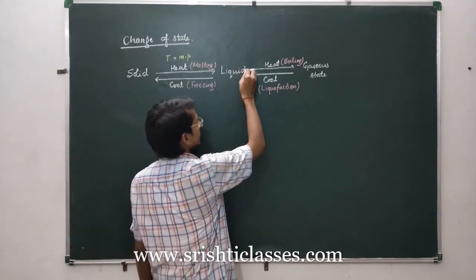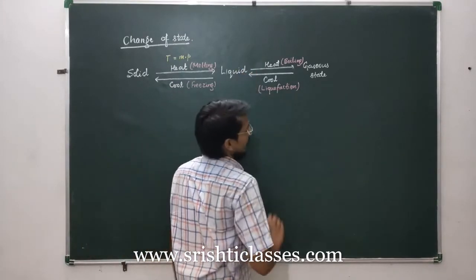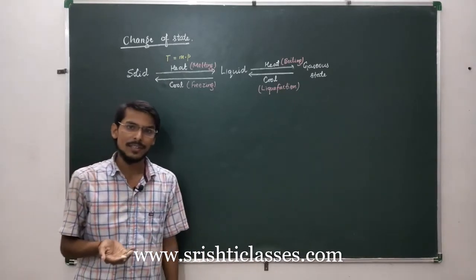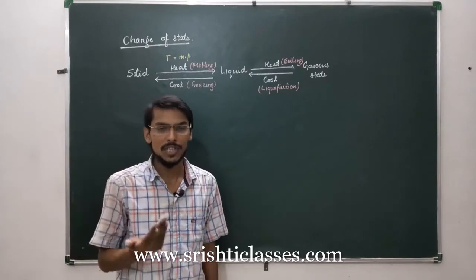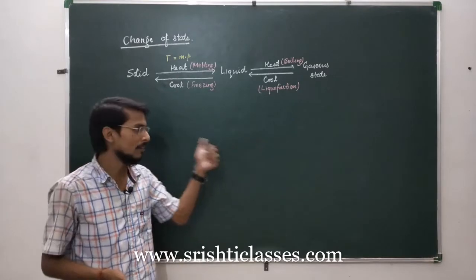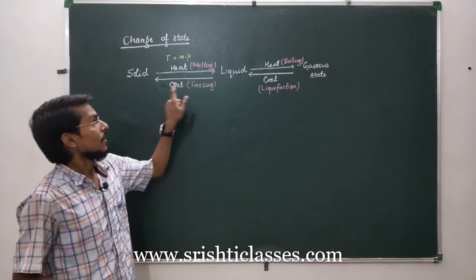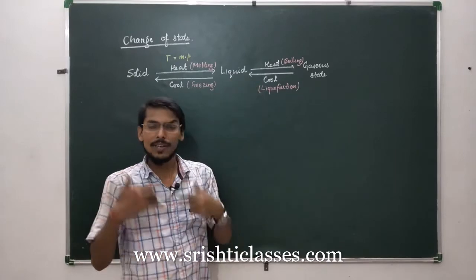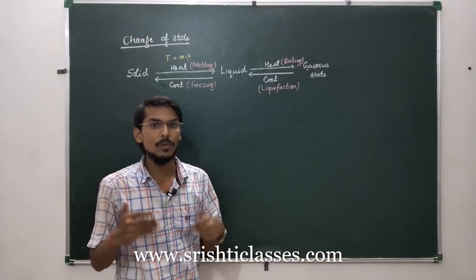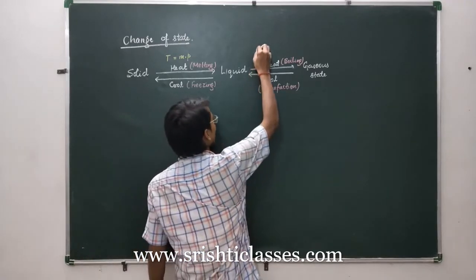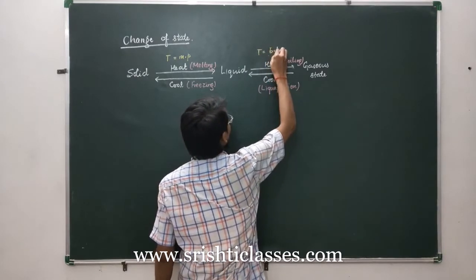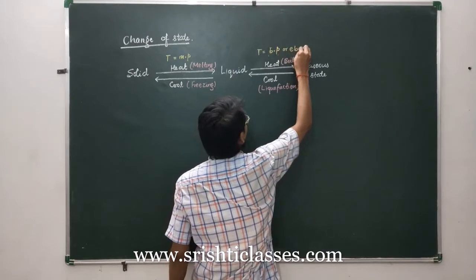Similarly, the constant temperature at which a liquid starts to change into gaseous state is called the boiling point or ebullition point. Here also we can mention that a solid starts to change into liquid state. I will also write the definition. So the temperature is called the boiling point, or ebullition point.